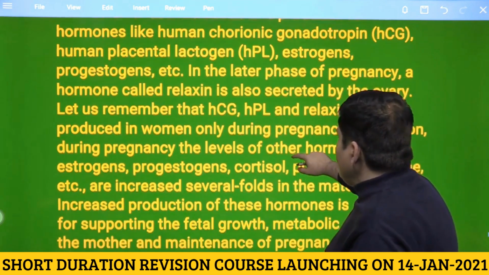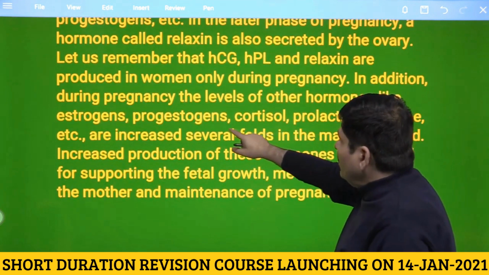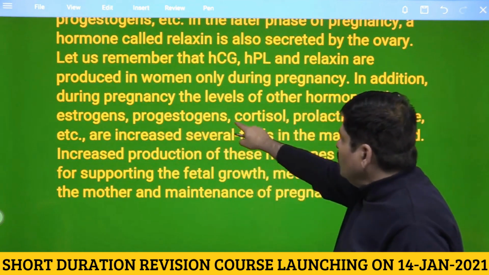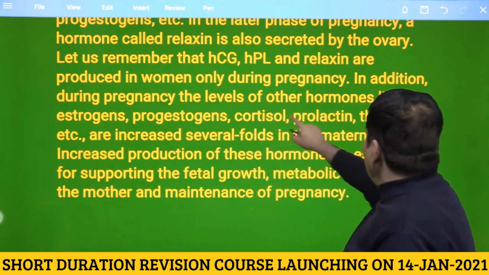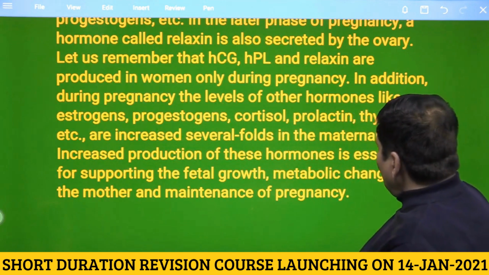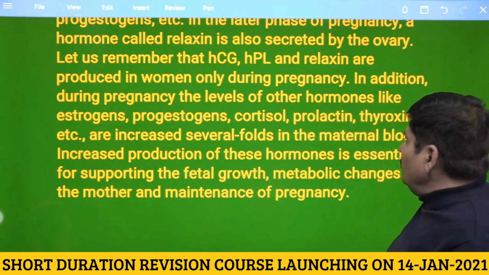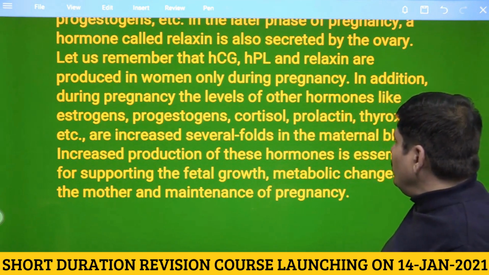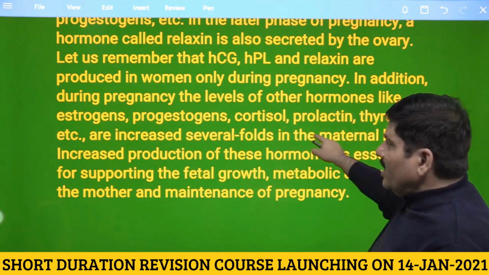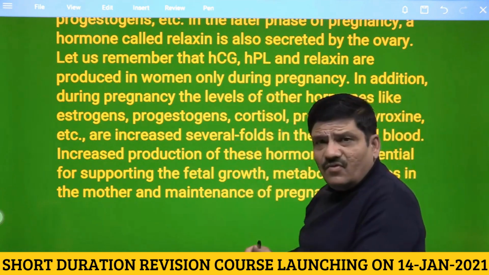And then we are saying that the level of estrogen, progesterone, cortisol increases. You know cortisol is a metabolic hormone. You know about thyroxine. It is also a metabolic hormone, and obviously prolactin will have a very important role to play in the lactation part later on, and its effects on the mammary gland would be important at this particular time. And these are the hormones that are increased several fold.